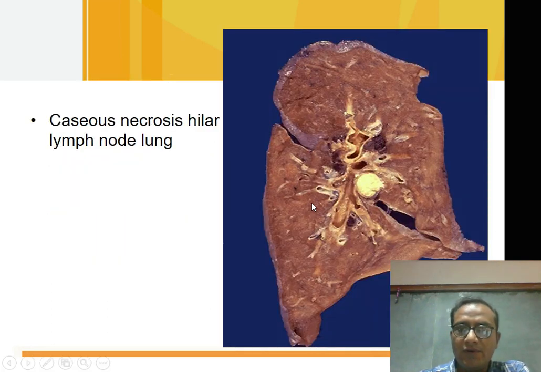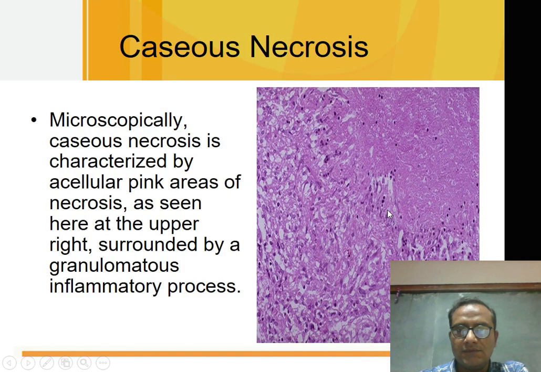And this is a gross picture of the lung showing hilar lymph node with caseous necrosis, cheese-like necrosis. Histological view, histopathology of the caseous necrosis. You can see the necrotic area, caseous necrosis, surrounded by the cellular reaction, inflammatory reaction.